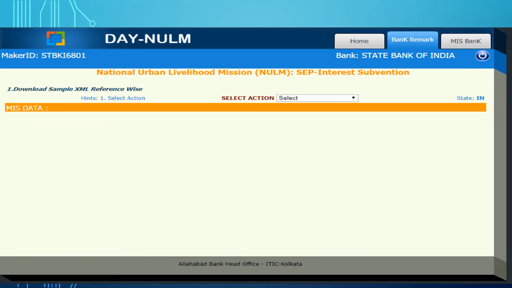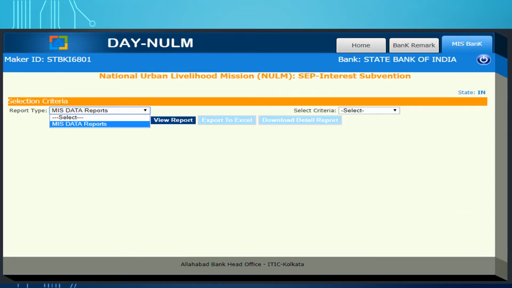You will get two types of tabs. One is bank remark, one is the MIS bank. Bank remark is basically the various remarks banks can put on the accounts which are received in the Paisa portal from the MIS DNULM portal. Click on the MIS bank. You get the MIS data report.